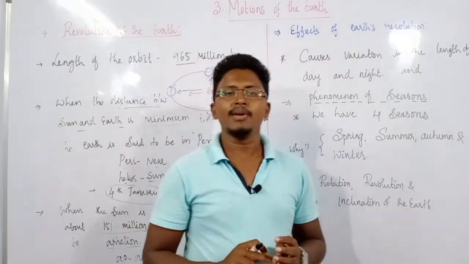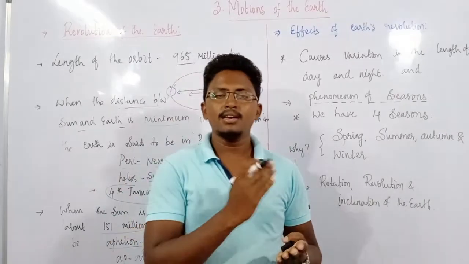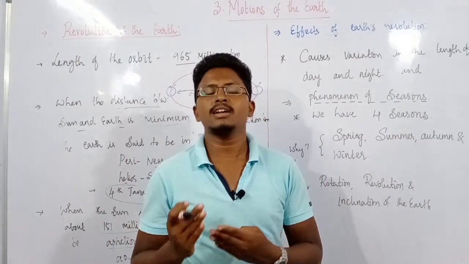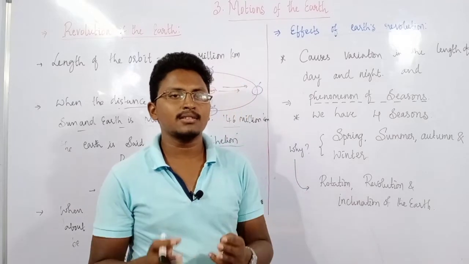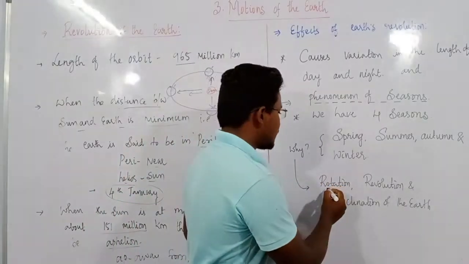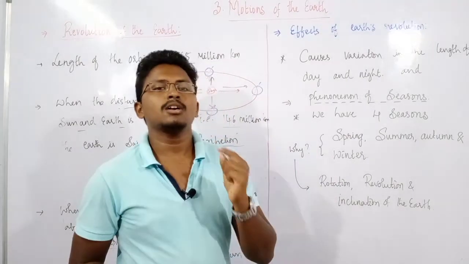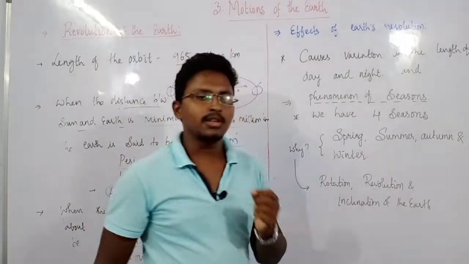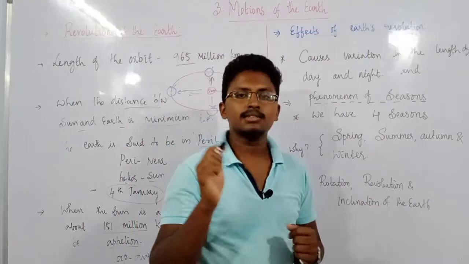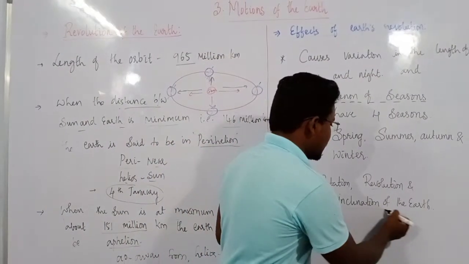Why do these seasons mainly occur? What is the reason behind these seasons? Why do we get summer? Why do we get spring? Why do we get autumn? Why do we get winter? The main reasons are, first and foremost, the rotation of the earth, and as I mentioned, the revolution of the earth, and the last one is the inclination of the earth.